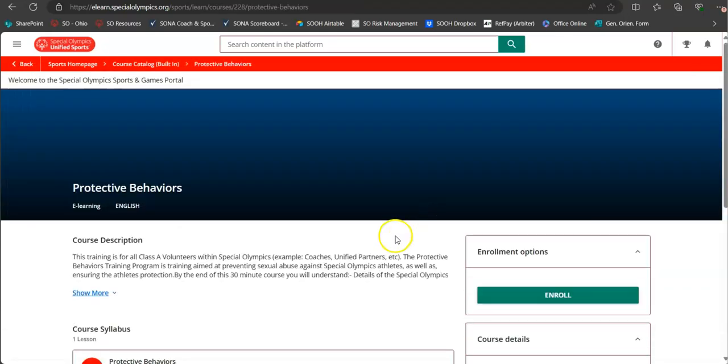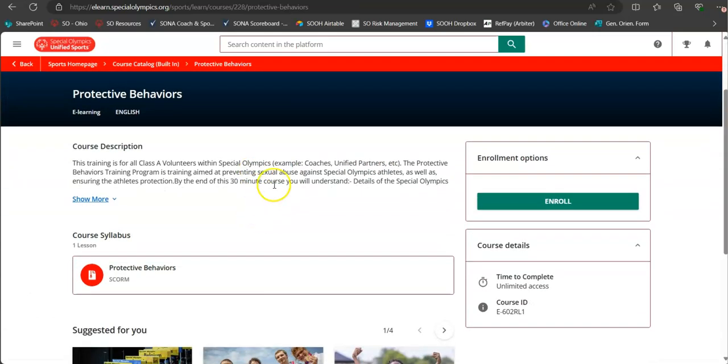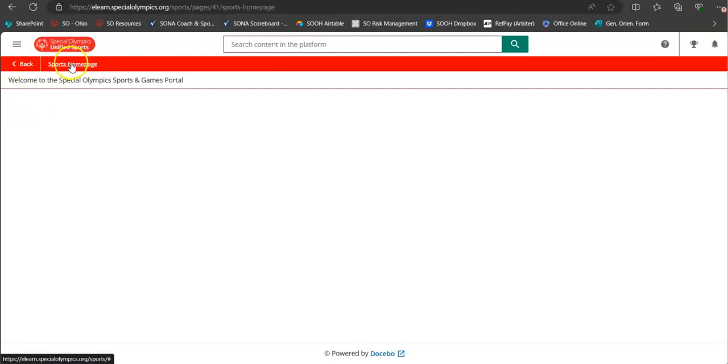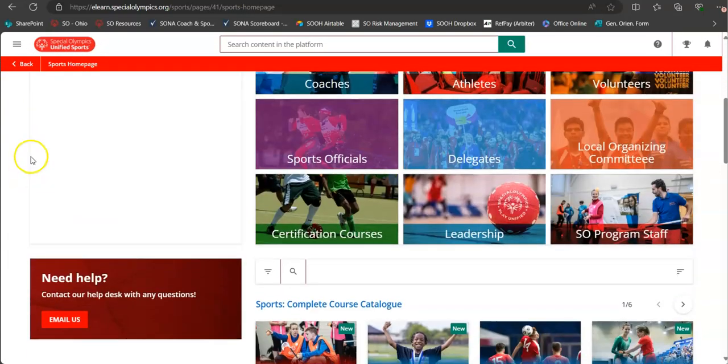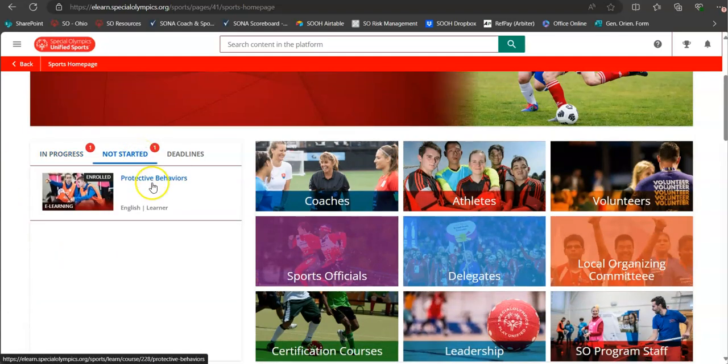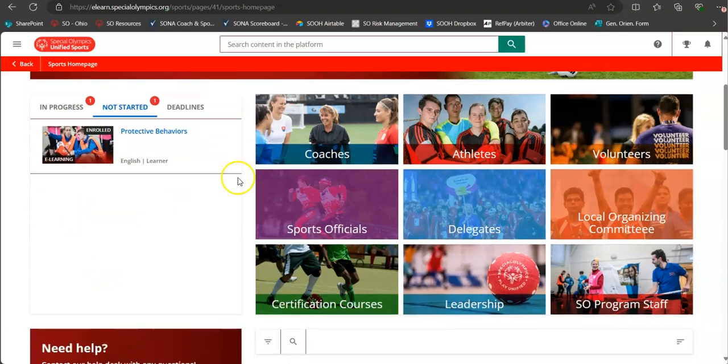There's protective behaviors right there. Same thing here, you just hit enroll, and you can start learning now. Notice how I didn't start learning now, so it popped up in the not started. I enrolled in the course, but I did not start it yet. So now on the home page of the tracker, it is over here.